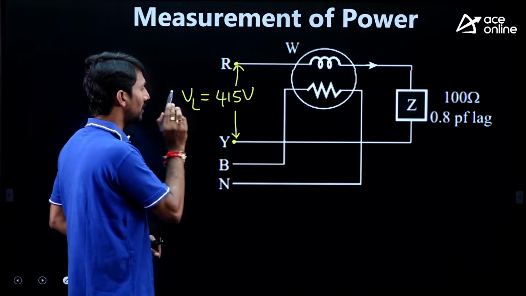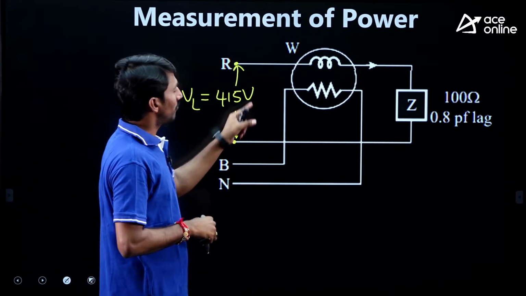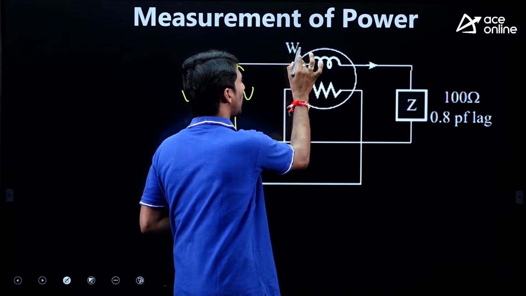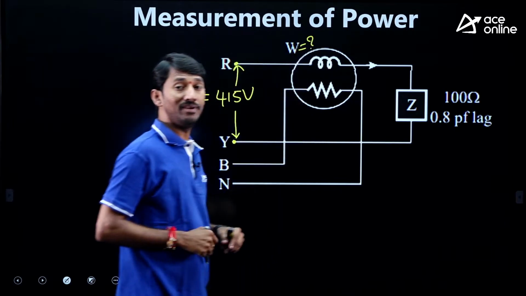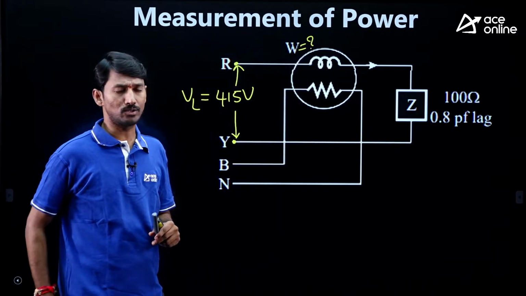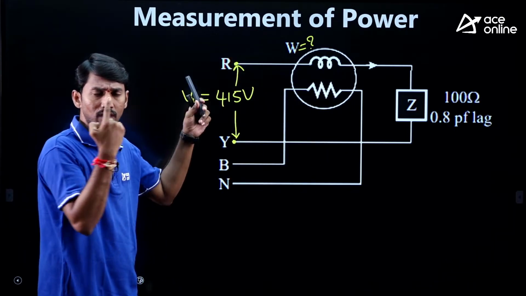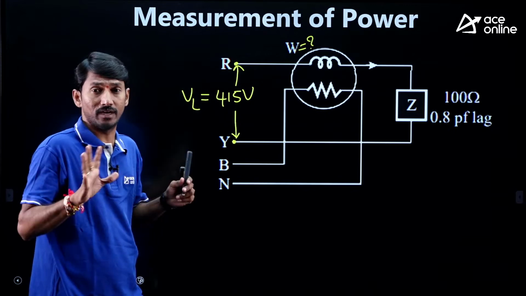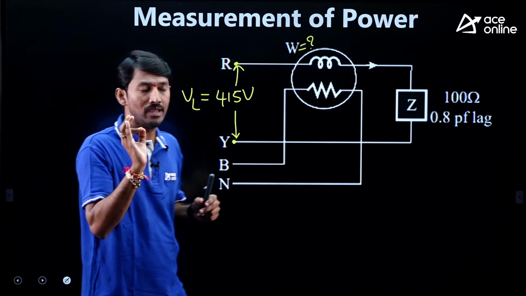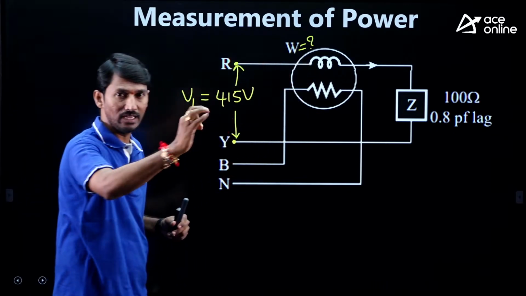Okay, right. Now, after getting this, sir, he is asking the wattmeter reading. We need to observe the wattmeter connections. I told you, any sort of connection is given, don't be afraid of looking at that figure or get tense. Simply observe the connections and write the equation first.